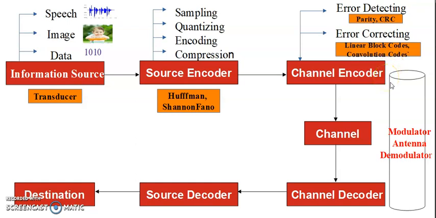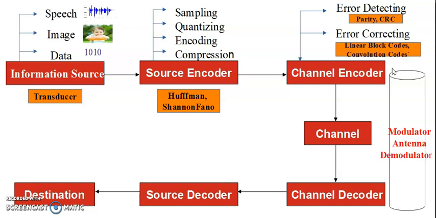And also, to transmit over a long distance, you require an antenna, and you also require a modulator. If you do some digital modulation like ASK, FSK or PSK, that is amplitude shift keying, frequency shift keying or phase shift keying, then we can transmit those ones and zeros over a long distance. So that's why in the transmitter section you require a modulator and antenna if you want to transmit over a long distance and over an air channel.